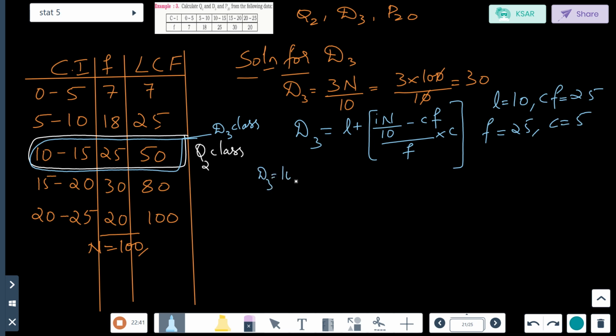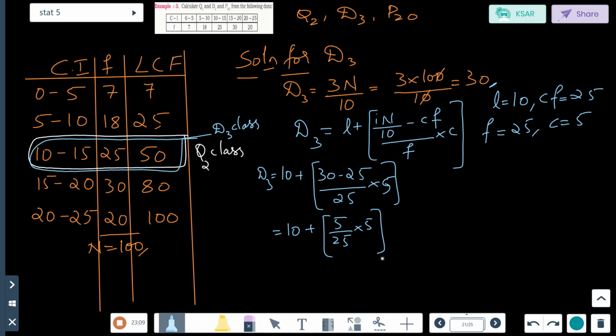Let us substitute now. D3 is equal to L, 10, plus 3n by 10 value. See, you have written here 30. 30 minus 25, divided by F value 25, into C value 5. This is equal to 10 plus 30 minus 25, which is 5, divided by 25, into 5. So 5 and 25 all get cancelled. What is remaining there? 1 is remaining. 10 plus 1. So the final answer is 11. So how much is D3? D3 is 11.